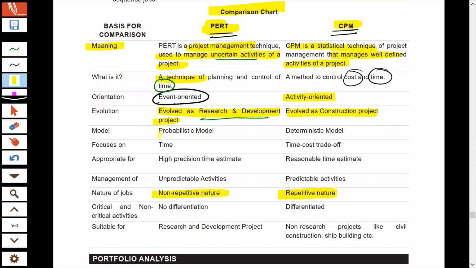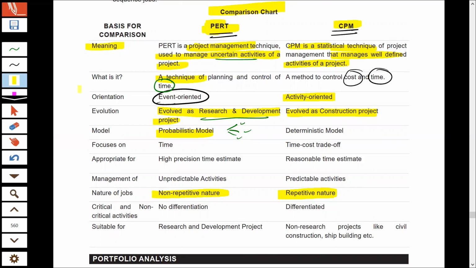PERT follows a probabilistic model. It is because I already told you that PERT is usually for those projects which have uncertain activities. So you cannot say anything with utmost certainty. Everything depends upon probability. And so you prepare three scenarios. You predict for an optimistic scenario, you predict for a pessimistic scenario, and a most likely scenario.